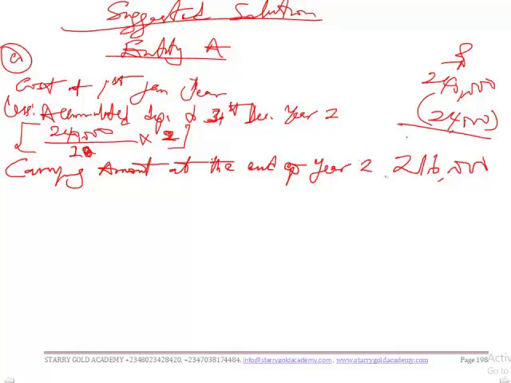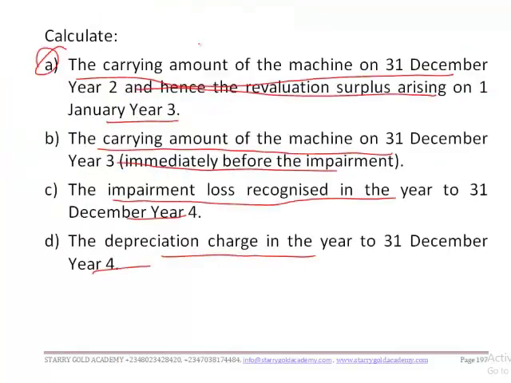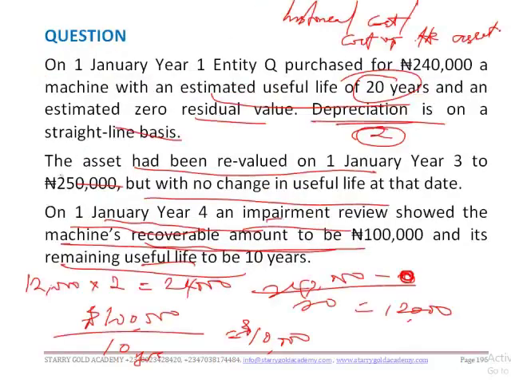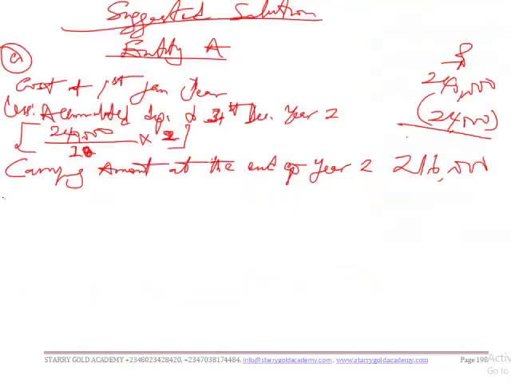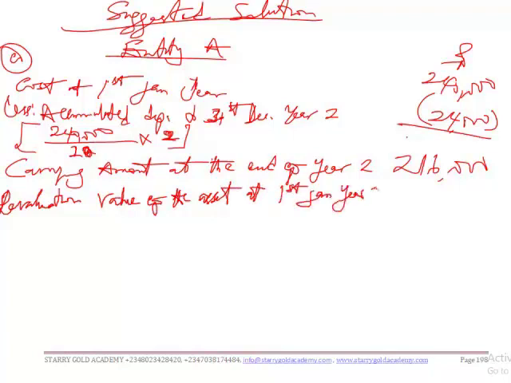Okay, so if this is the carrying amount at the end of year 2, we are told in the question that there is a revaluation surplus arising on 1st January year 3. So on 1st January year 3, what's the value of the asset? The value of the asset is 250,000. The valuation of the asset at 1st January year 3, we have 250,000.